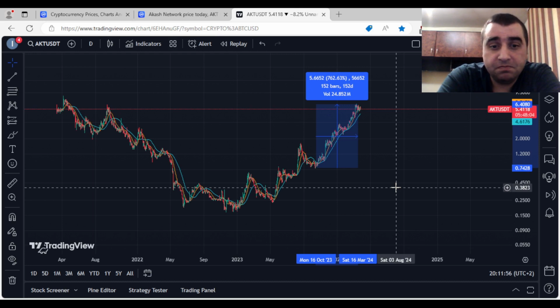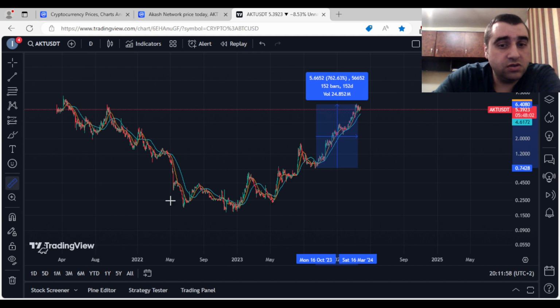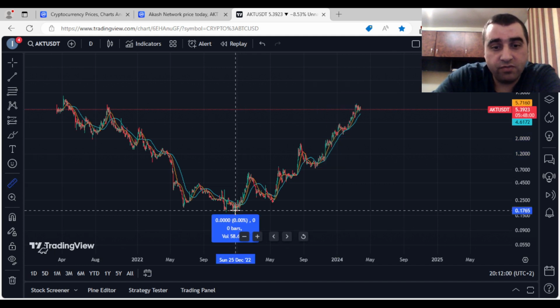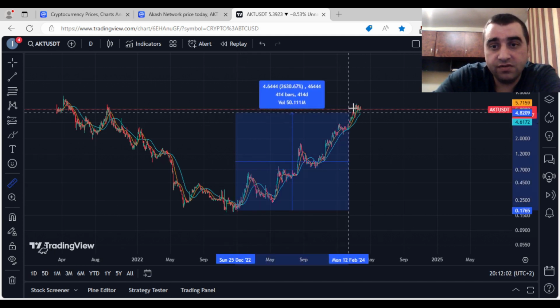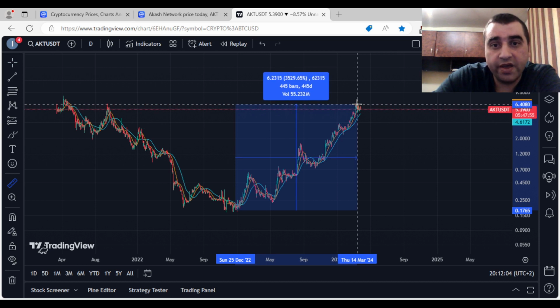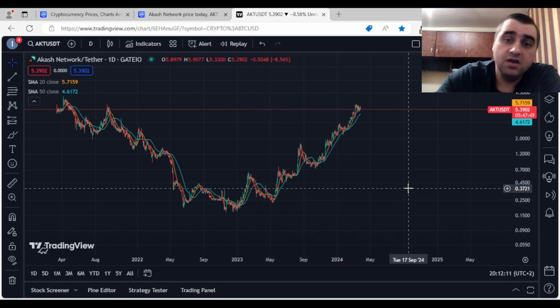But let's look also at the big picture from this December till this top. We have about 3,500% in 445 days overall. So I believe that is very impressive.